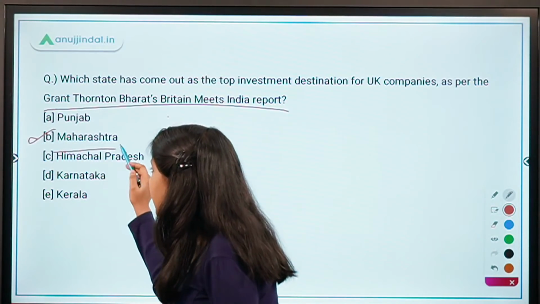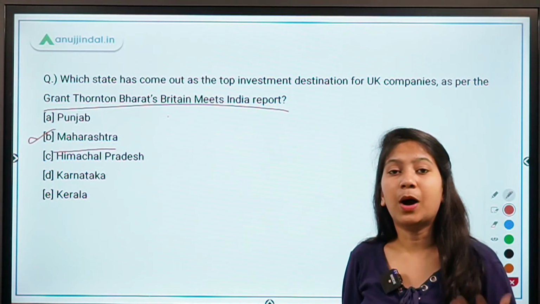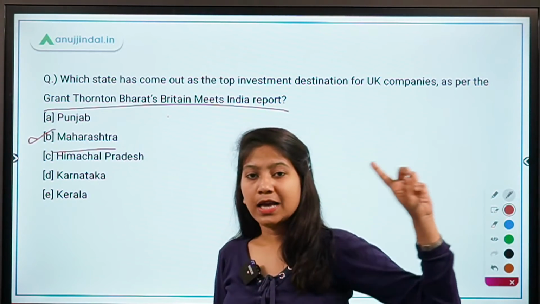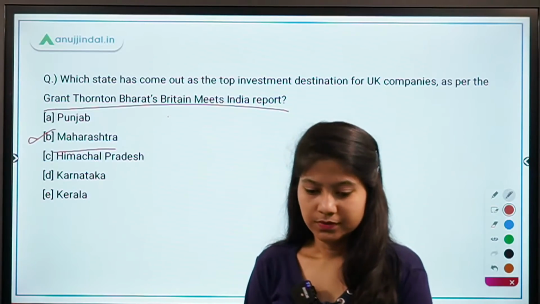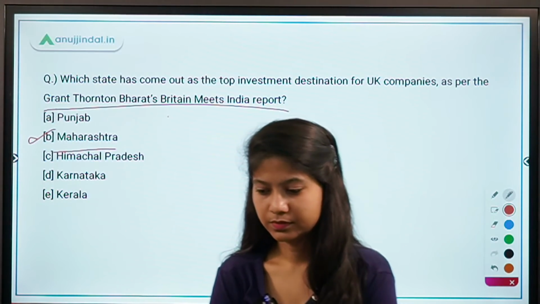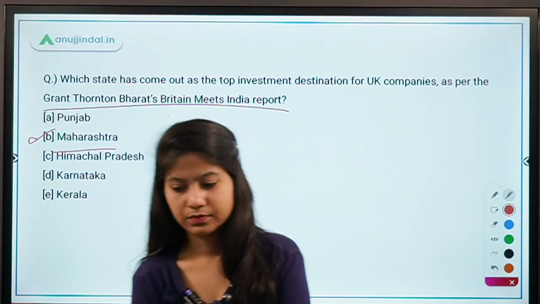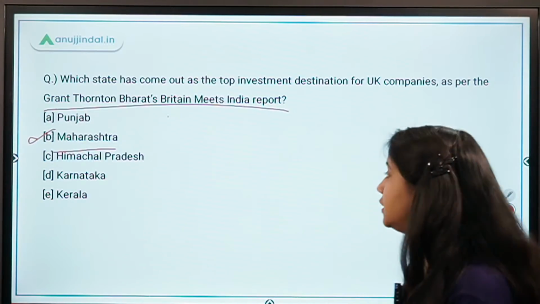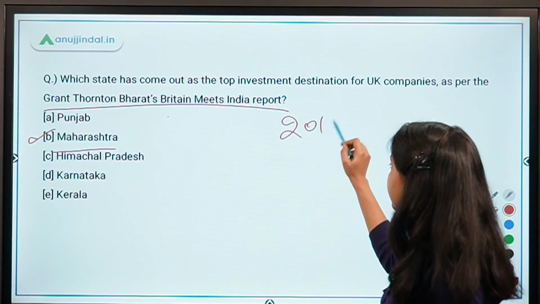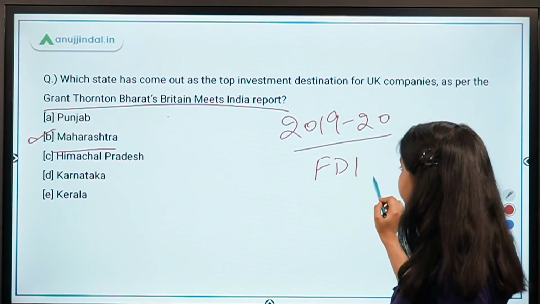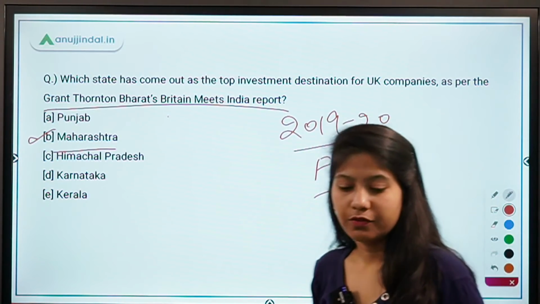Absolutely right. Guys, can you tell me what is the amount of FDI that India received from UK as per this report? So in the year 2019 to 20, what is the actual amount of FDI received by India from UK?